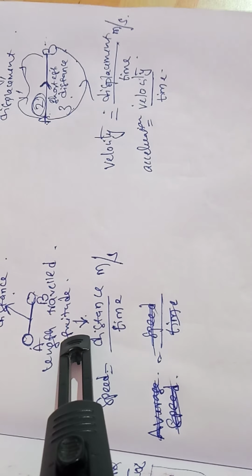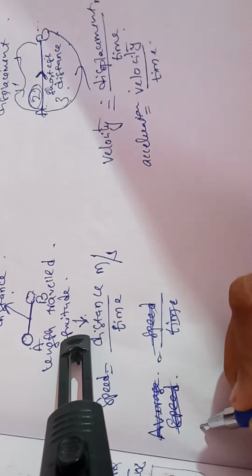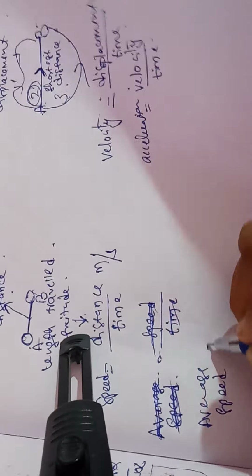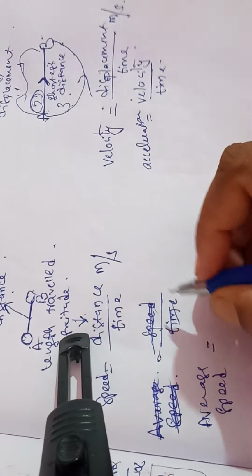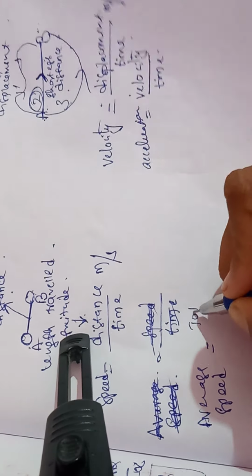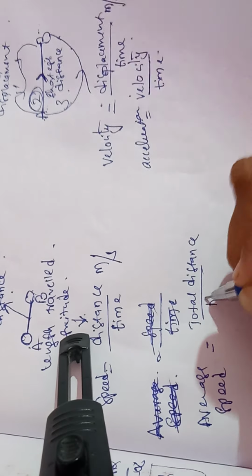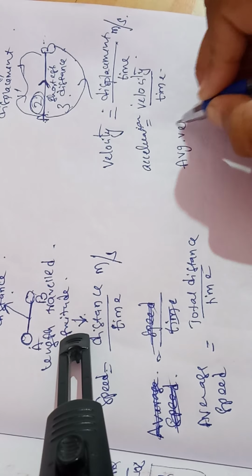Now next, we can also write average speed. I am discussing these definitions. Average speed, what can we write? Average means the total distance travelled in a particular time. Similarly, we can write average velocity.